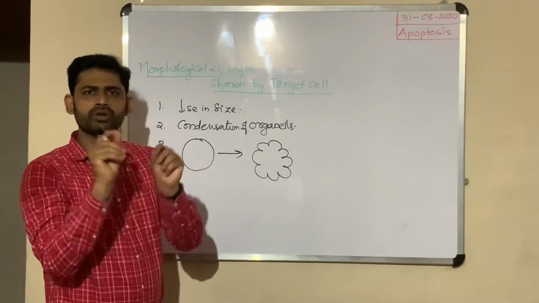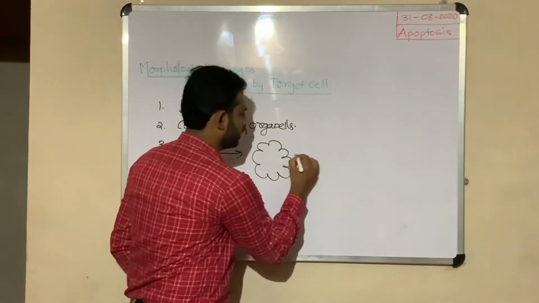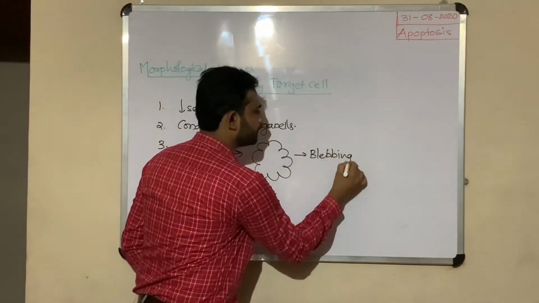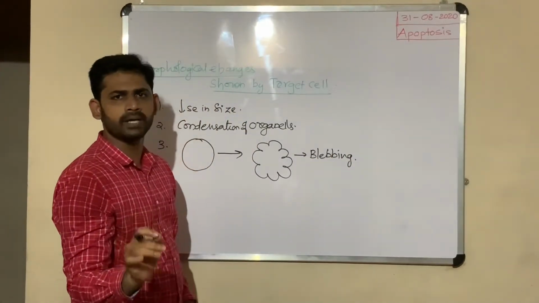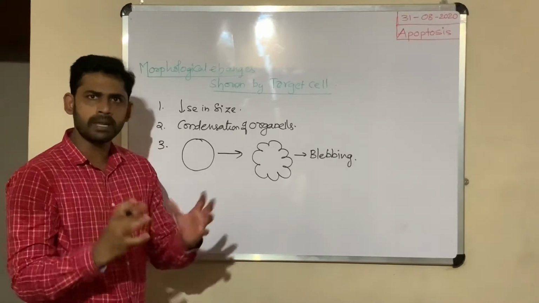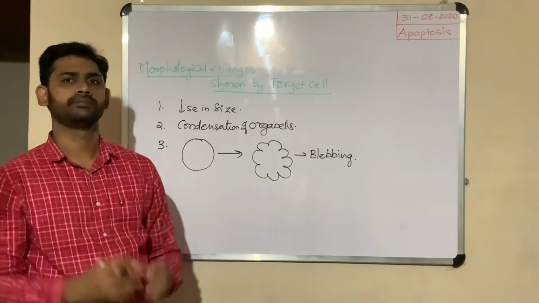This formation of irregular foldings of the plasma membrane is called blebbing. This blebbing is mediated by fragmentin B. Actually, with this blebbing, the cell loses its identity.